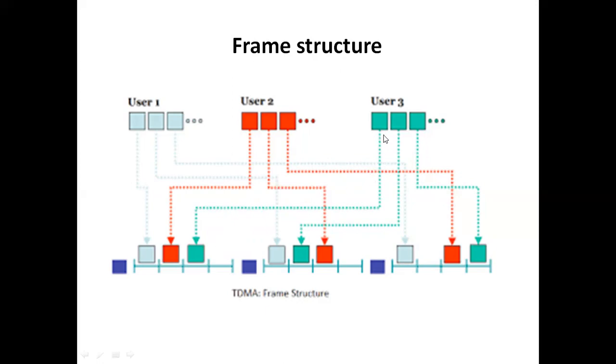That is the first frame. In this process, when user 3 completes his time, the chance is automatically given again to user 1, because this is a cyclic process. Until he gets a chance, he should store the information in the buffer, and whenever he gets a chance, he sends the information and it will be stored in the frame. That is the second frame. After the time is completed, it will be allocated to user 2, who sends the information and it will be stored in the second frame. Likewise, user 3.